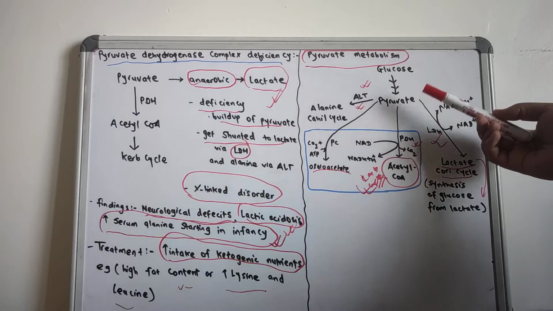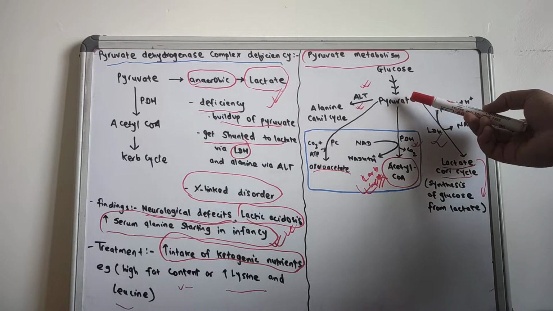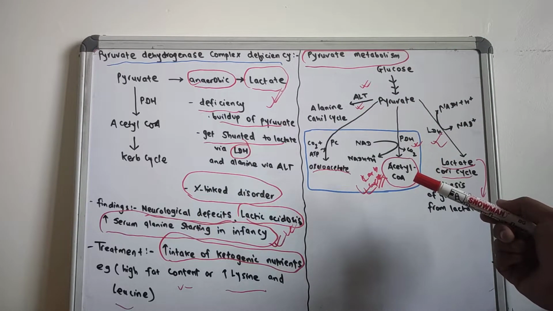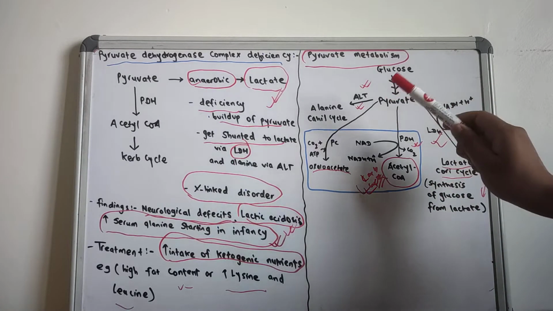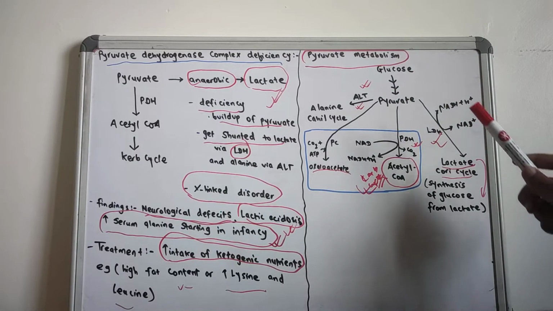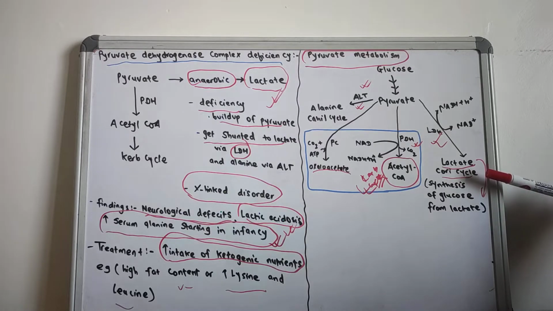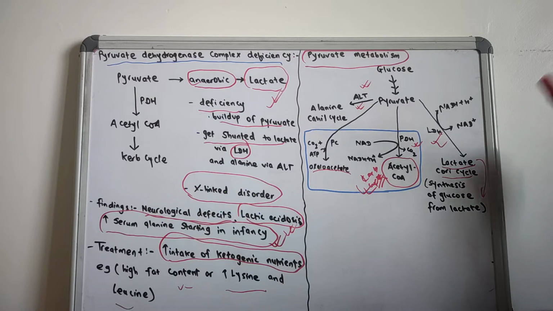So what happens is that first the pyruvate is converted to alanine in the cytosol upon the action of alanine aminotransferase. The alanine carries the amino group to the liver from the muscle. That is the main importance of this metabolism. And another is that the pyruvate is converted to lactate by the action of lactate dehydrogenase. So it is the end of anaerobic glycolysis.